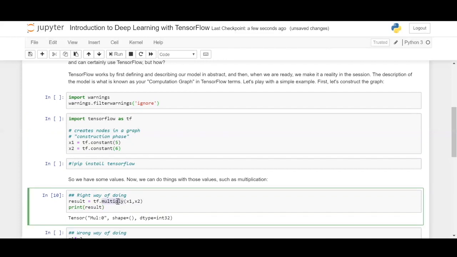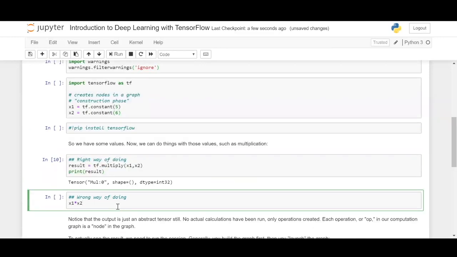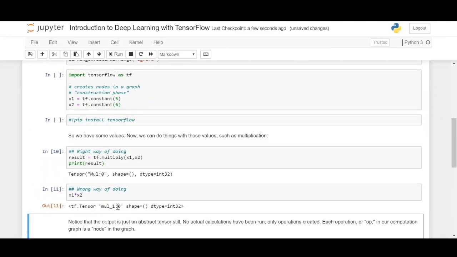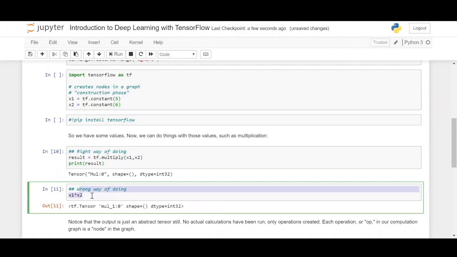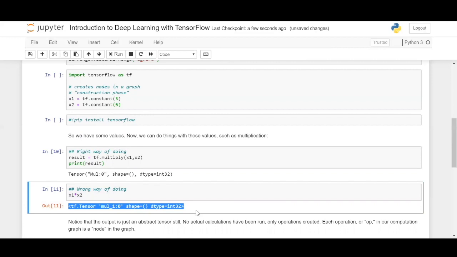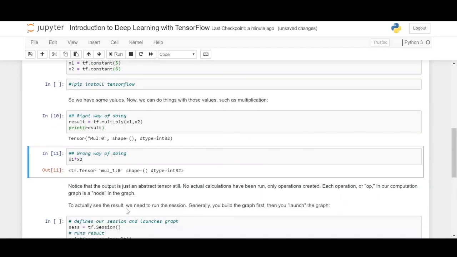Yeah, so tf.multiply does multiplication, but this is not the exact way of getting the result in performing TensorFlow operations. And there's another way of doing it, just using the asterisk symbol. You can see it is not the right way of doing it, and you're still not getting the output. So what is happening is that there's a graph, we can assume, and each operation in it is a node that is located within a graph.